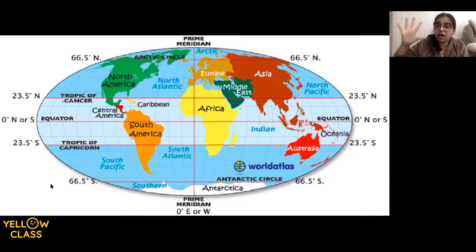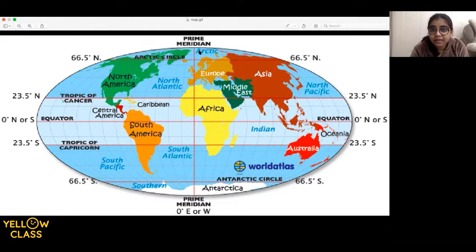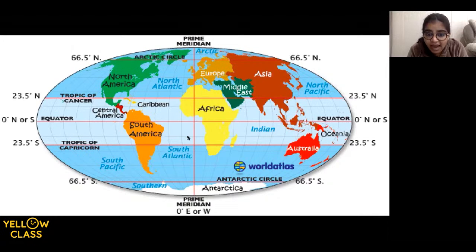Now we know about the 5 important parallels. Now, we only need to remember one important meridian. That is the line from the top to bottom. And we all see it here. It's called the prime meridian. Now this prime meridian is also 0 degrees. So we know 2 important lines which are 0 degrees. One is the equator, 0 degrees, and the other is the prime meridian. Can we all see? So this is the prime meridian and this is also 0 degrees.